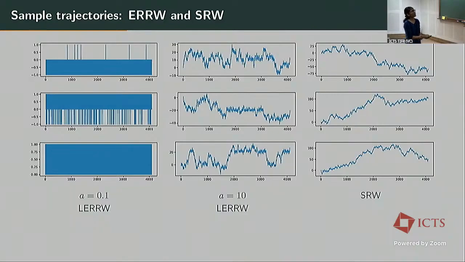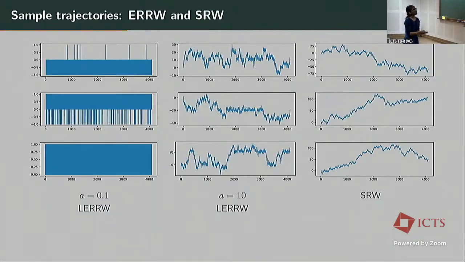For A equal to 10, the walk visits more sites, and for the simple random walk, so here it's like 40 sites, and for the simple random walk, we see that the range is more than 100 sites up to time 4000.